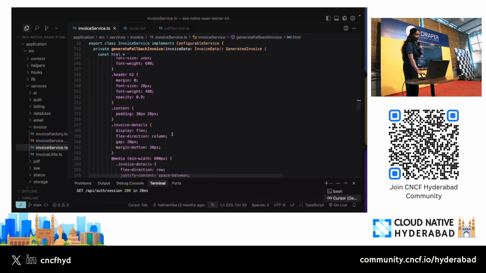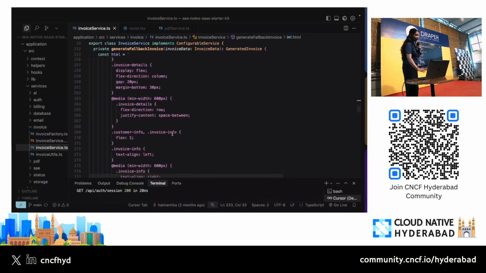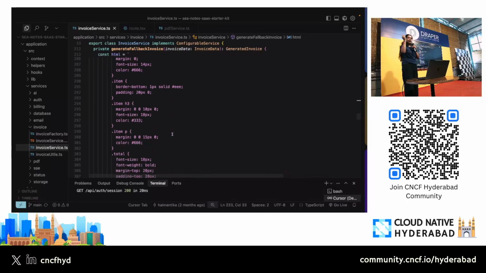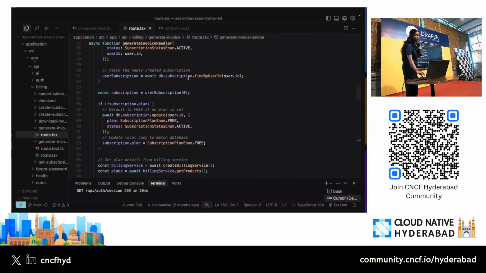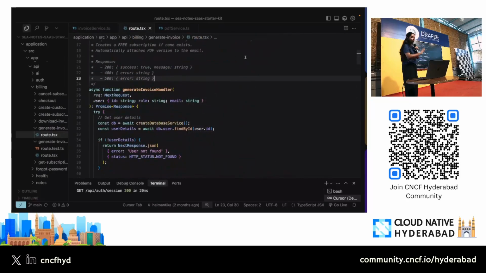This is where the entire coding part is happening, where we are integrating Resend, the email delivery service, the AI service, and getting the billing information as well. And then finally there is this route file, where the routing is happening and everything is coming together. So that's the code part of it. That's a lot of information, which is why I am just going through the top-level overview so that you understand how everything is working.